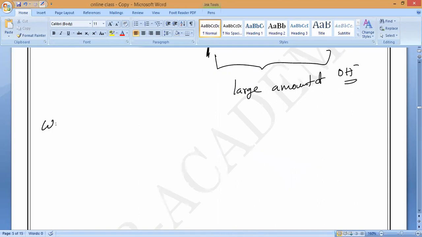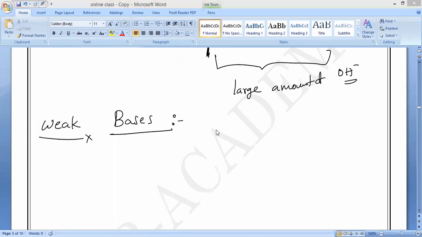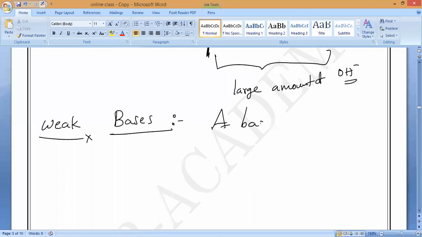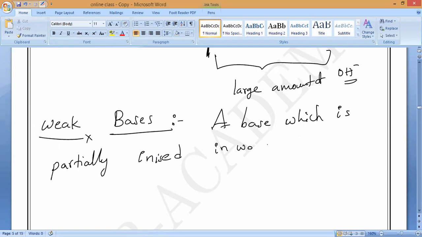Now, let us go for the opposite of this. What should we call weak bases? Anybody? Dilip and Dina? A base which produces fewer hydroxide ions when dissolved in water, which is not completely ionized. So what is the word we have to use? Partially ionized in water, producing fewer OH ions. You write your own definition.